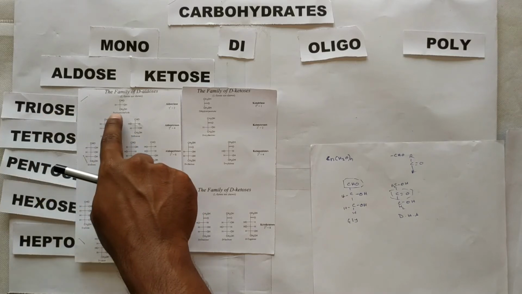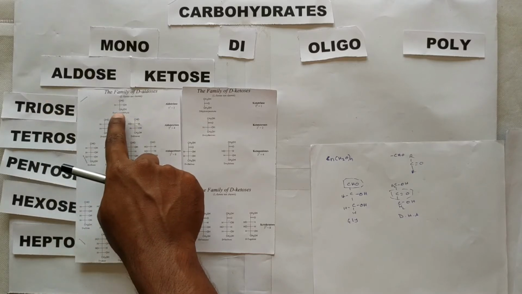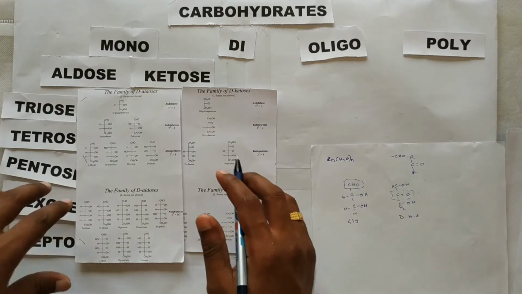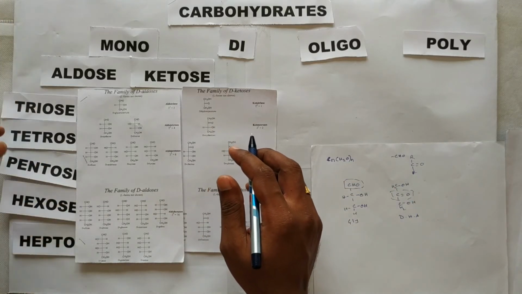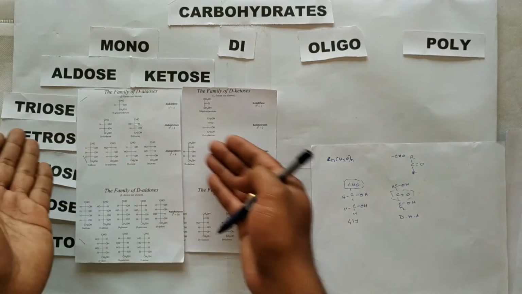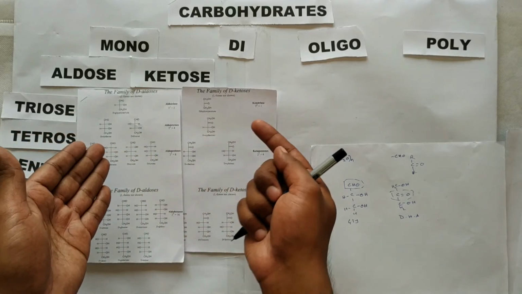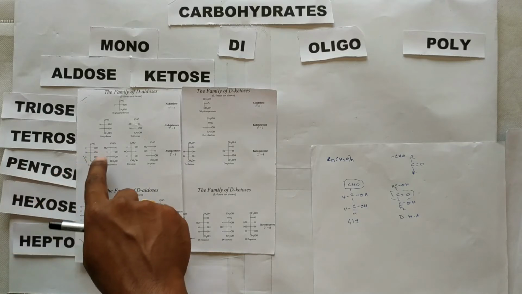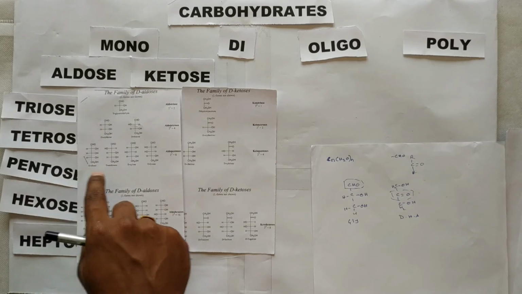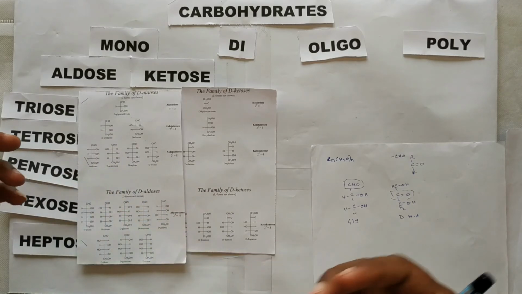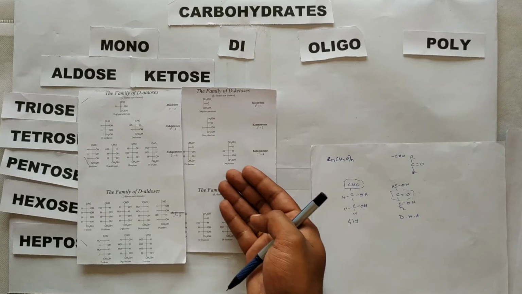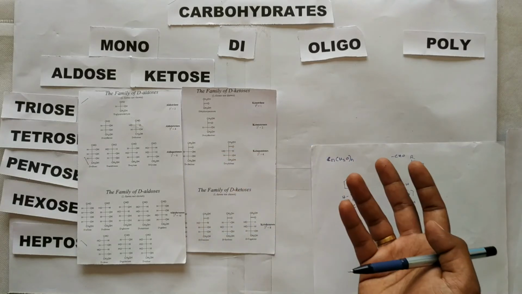classified. The examples for aldotriose was glyceraldehyde and the example for ketotriose was dihydroxyacetone. Already we have discussed this. The examples for aldotetrose were D-erythrose as well as D-threose, and for ketotetrose, D-erythrulose. And next one, 5-membered carbon. If an aldose has a 5-membered carbon, examples are D-ribose, arabinose, xylose as well as lyxose, and for a ketopentose, we call them ribulose as well as xylulose.